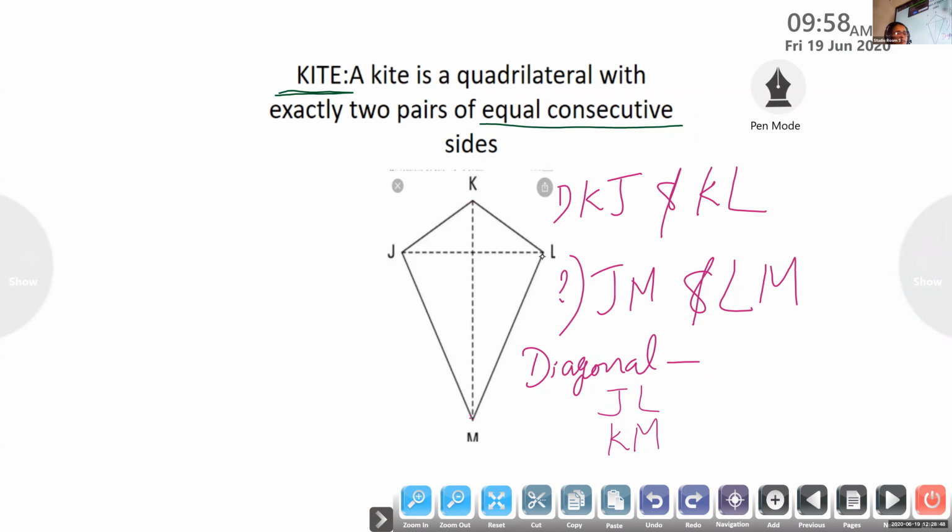Bisecting means divided into two equal portions. Sridev, my question is, which one? KM is bisected. No, ma'am, JL.